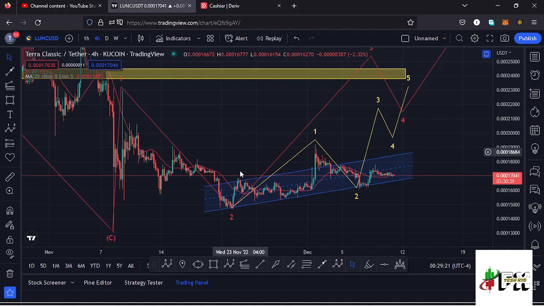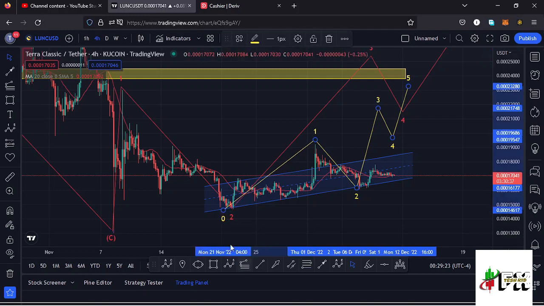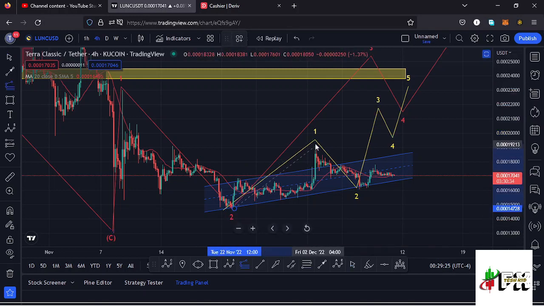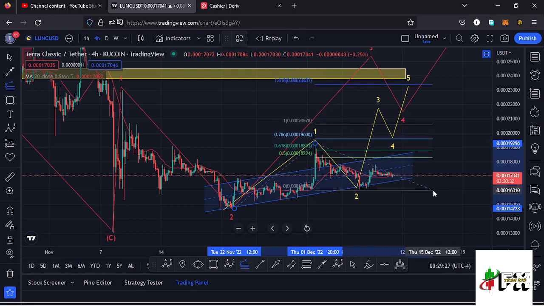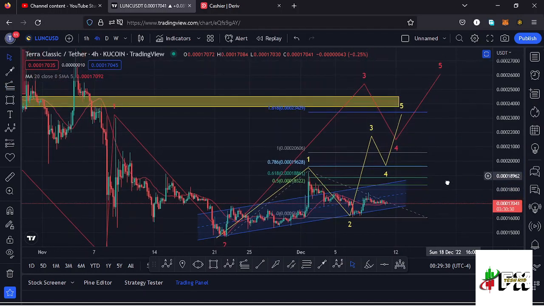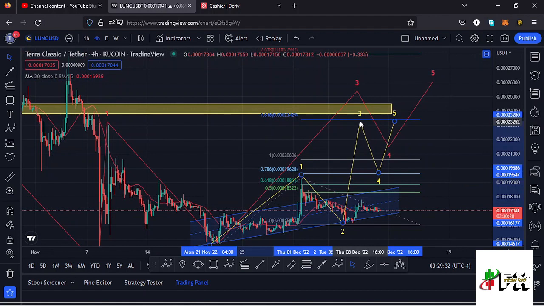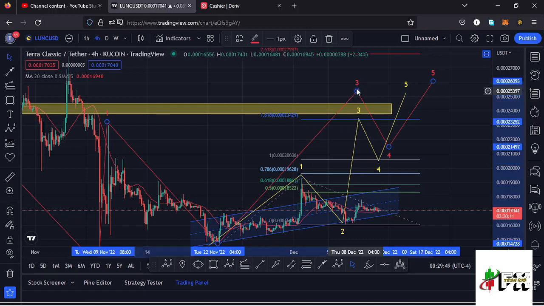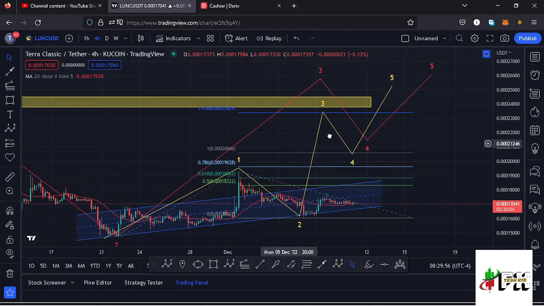I can use the trend based Fibonacci, connecting it from the low of the first wave down there to the high of that wave 1, then dragging the fibs to the low of the second wave, and that gives me a minimum target area to the upside in the formation of that wave 3 at the fib level 1.618, and that is at around the $0.00023 mark. And in case that plays out, then there are chances that we might see a bit of a retracement in the formation of our wave 4, and then continue pushing even higher to fully maximize the formation of that wave 3. And that is the short term scenario that I'm expecting to play out here on the Lunc chart.